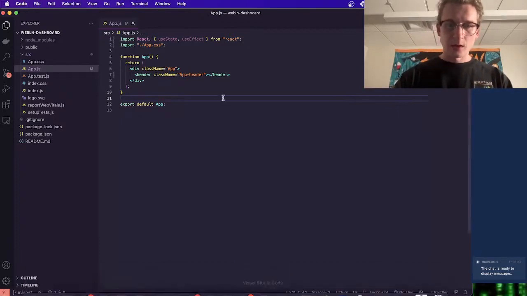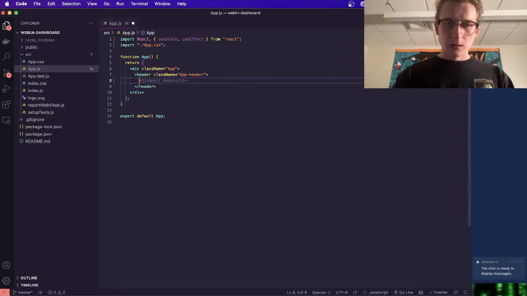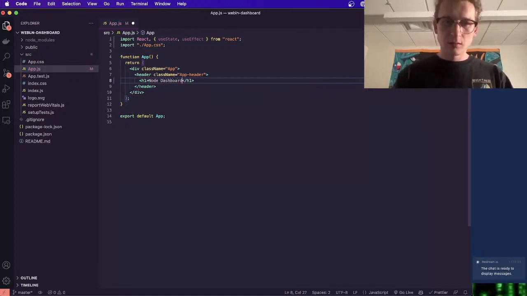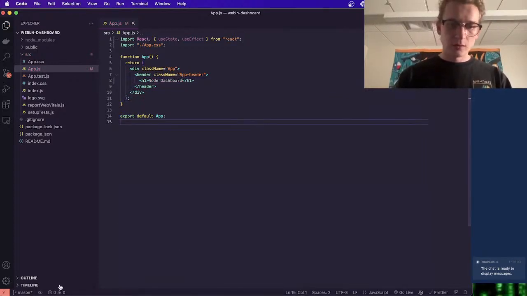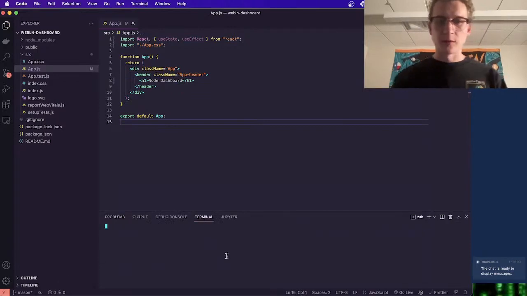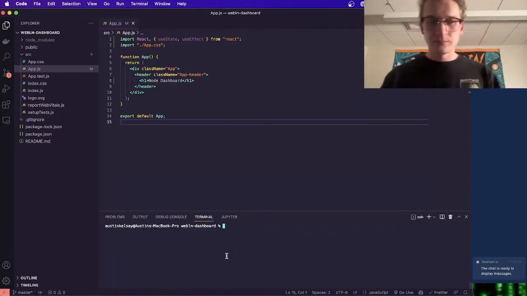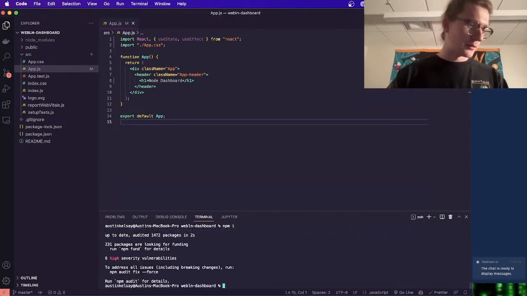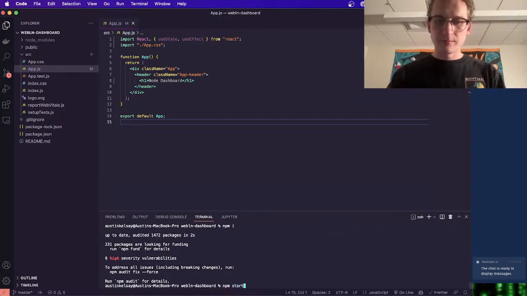Okay, I'll just put a title here: Dashboard. And let's just run it one time at first. We're going to need to install, and npm start.